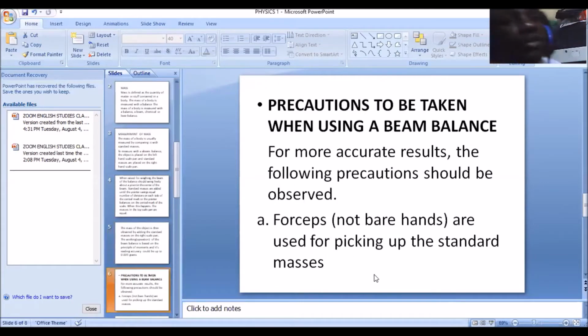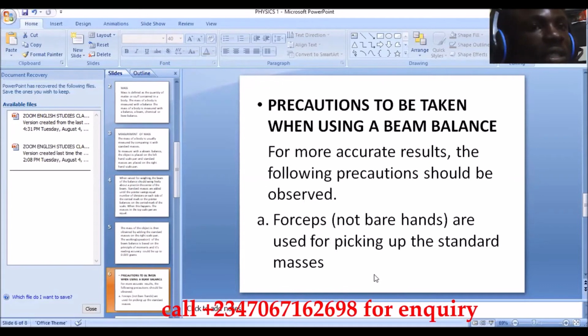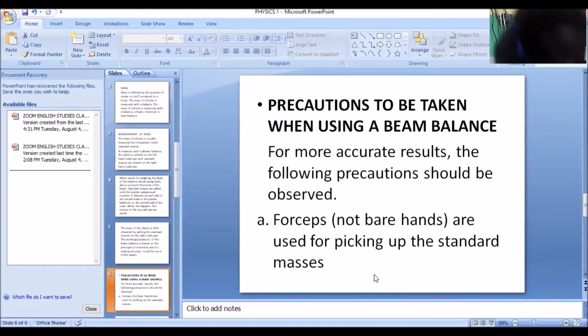Now, precautions to be taken when using a beam balance. Like I said, measurement has to do with peculiar or specific instruments for measuring specific quantities. Now, this instrument, which is a beam balance, has its own precautions. There are certain procedures that you must follow. And when you adhere to these procedures, it is very easy for you to get a very accurate value.